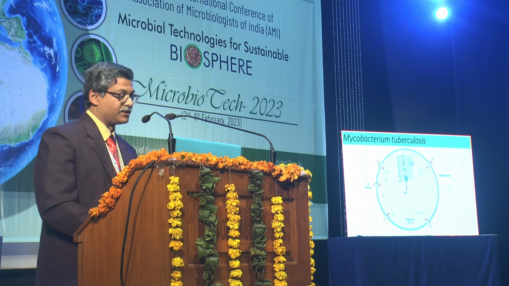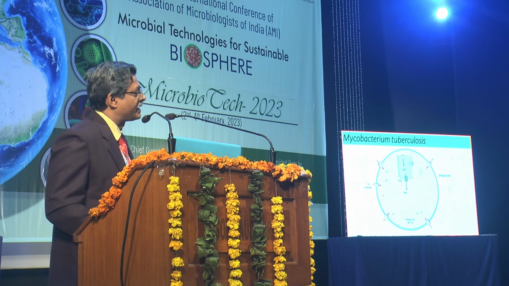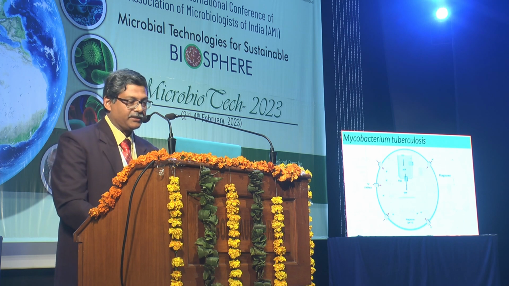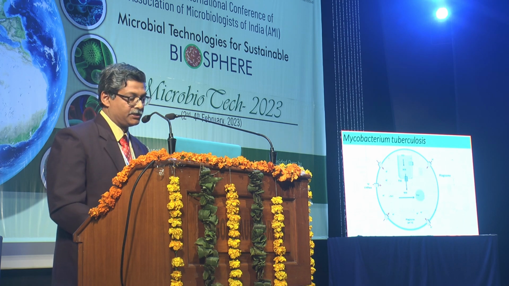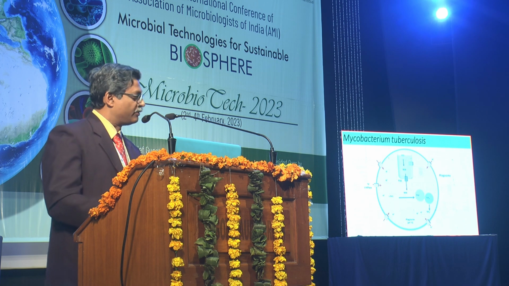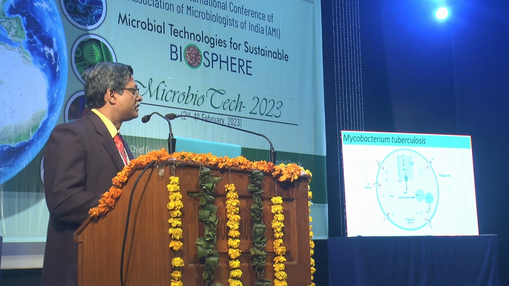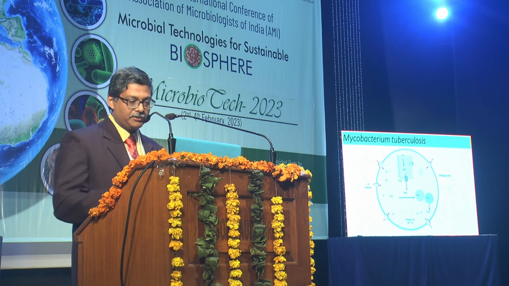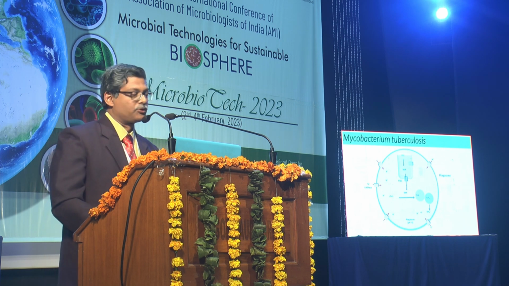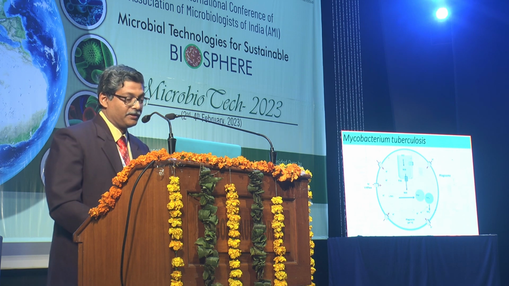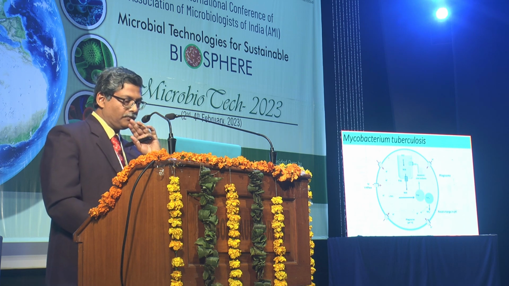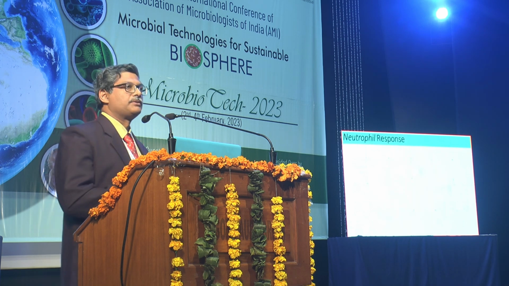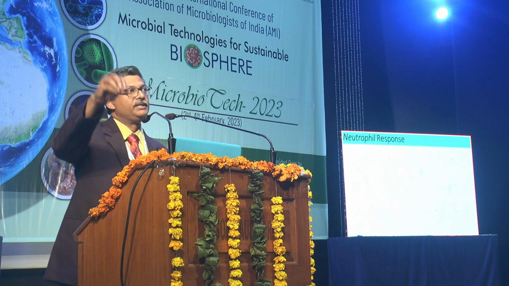secretory system called the T7 secretory system, again produces an enzyme called MTA, or Mycobacterium tuberculosis asparaginase, and this asparaginase converts asparagine to aspartic acid and ammonia. The ammonia again neutralizes the situation, and therefore the acidic environment which is necessary for the phagosome and lysosome fusion is again deactivated. So Mycobacterium also uses a similar kind of mechanism. Now, these are the two organisms which infect and reside inside the macrophages.